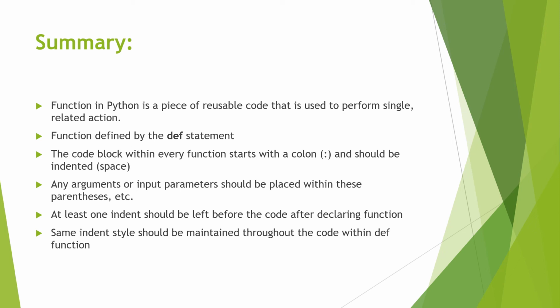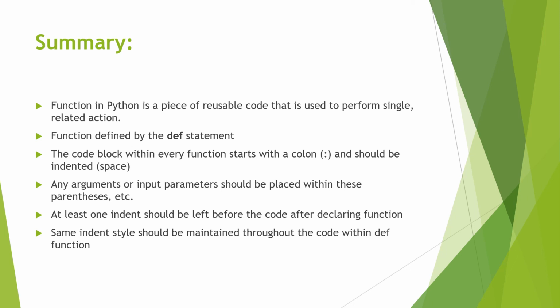Any arguments or input parameters should be placed within the parentheses. At least one indent should be left before the code after declaring the function. The same indent style should be maintained throughout the code within the def function.